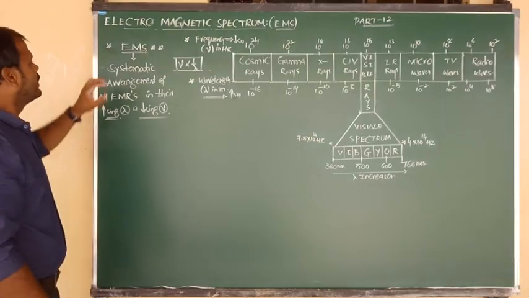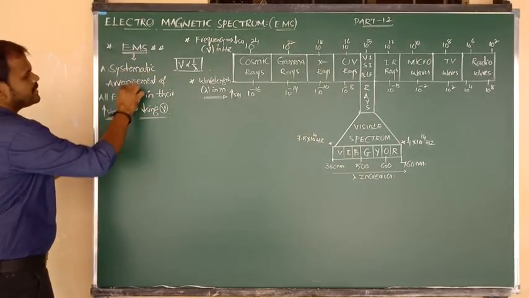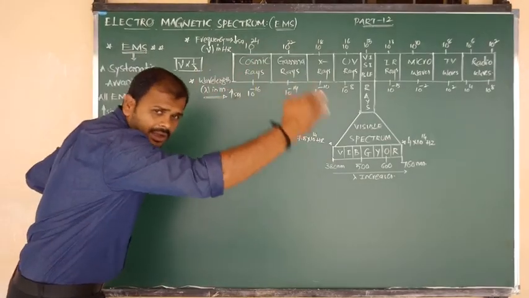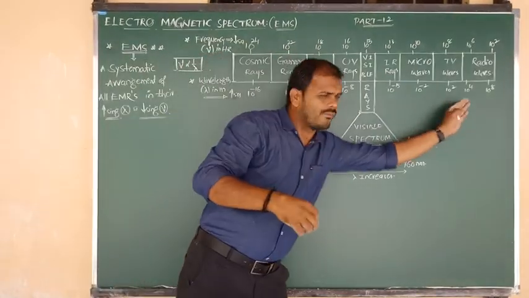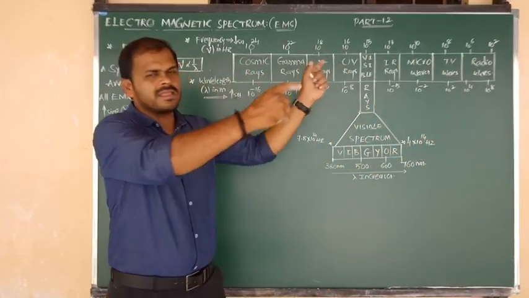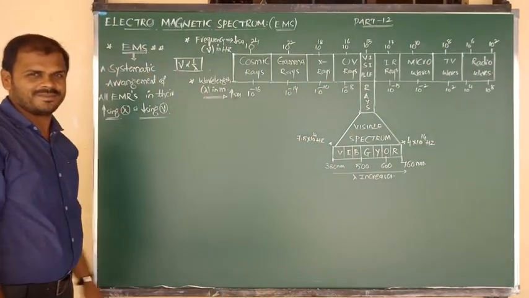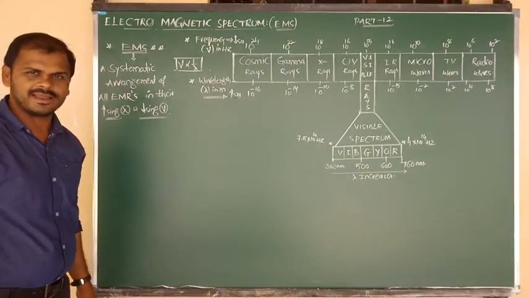So once again, a systematic arrangement of all the electromagnetic radiations in their increasing order of wavelength and their decreasing order of frequencies. Such systematic arrangement of EMR is known as the electromagnetic spectrum. I hope you understand the answer clearly.